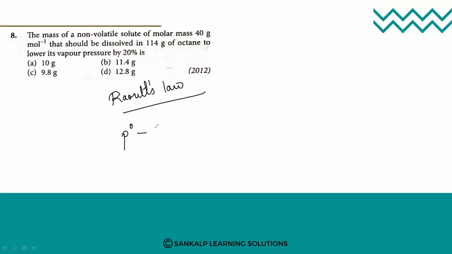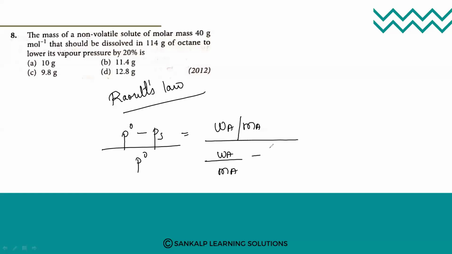So we know that (P naught minus PS) upon P naught is equal to given weight upon molecular weight of A, divided by given weight upon molecular weight of A plus given weight upon molecular weight of B. Here WA and MA are the weight of the solute and the molecular mass of the solute respectively.